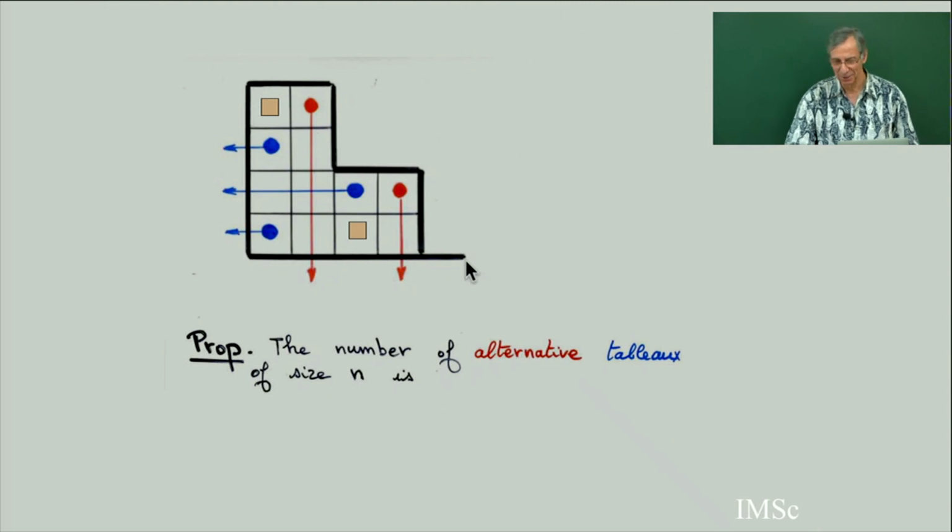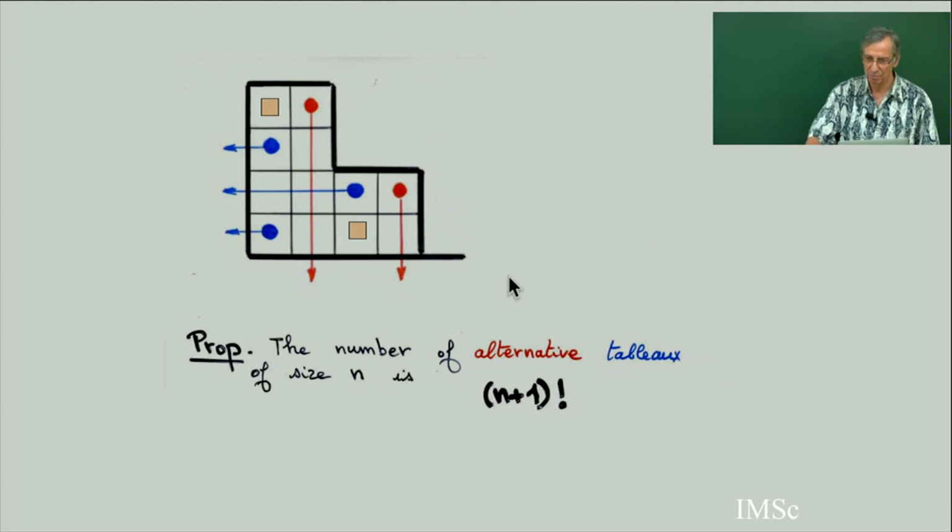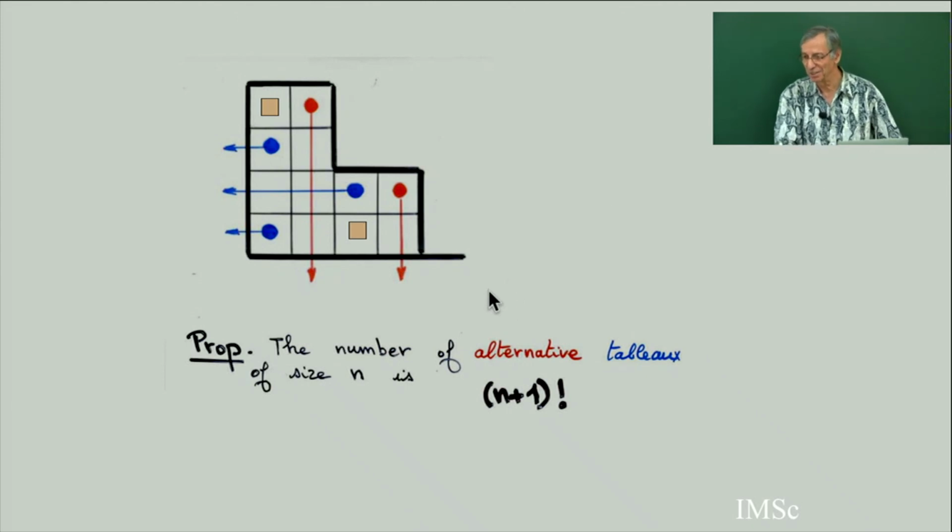The size is the total number of columns, including empty columns, plus the total number of rows, including empty rows. And then the surprise is that the number of alternative tableaux of size n is (n+1)!. So very beautiful. So we are in the garden of permutations. This is classical, and this opens a new garden.